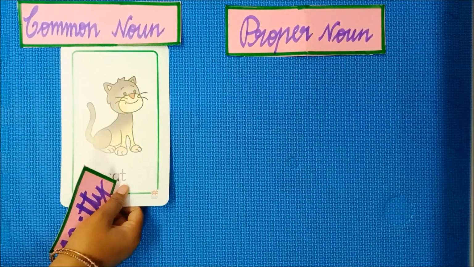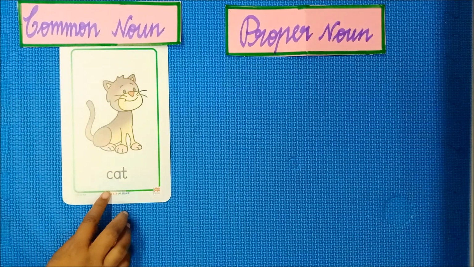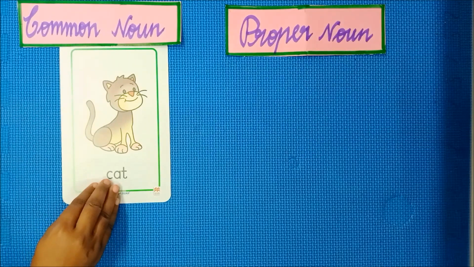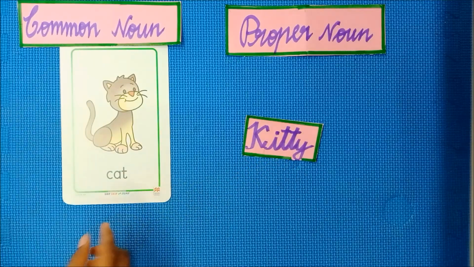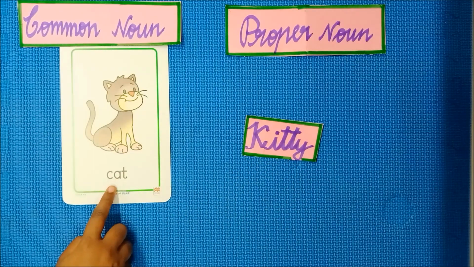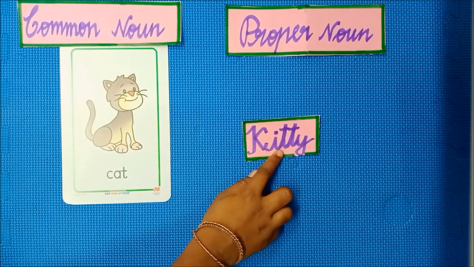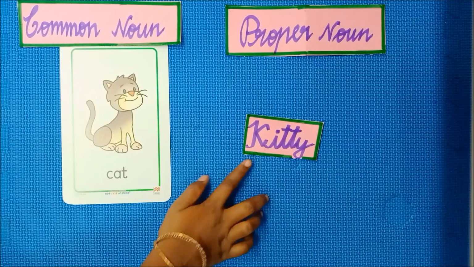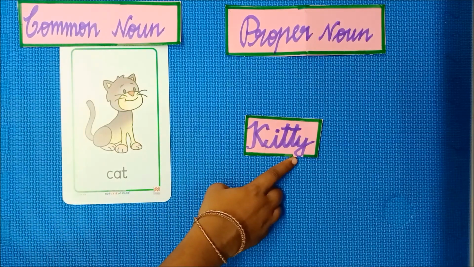Now look at the image. What is it? It is a cute cat. So here I am giving a specific name to this cat, Kitty. Cat is the common noun. It is a general name of an animal, cat. When I am giving the specific name to this cat, Kitty, it is called a proper noun. So the common noun is cat, the proper noun is Kitty.